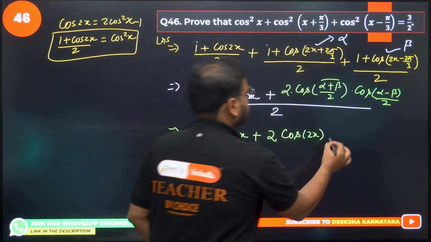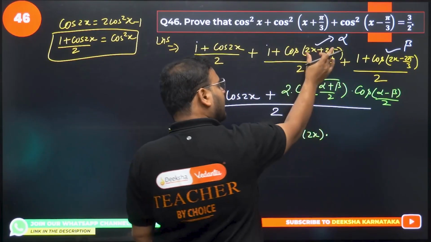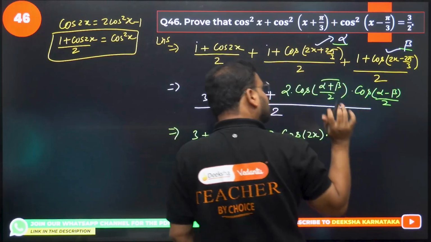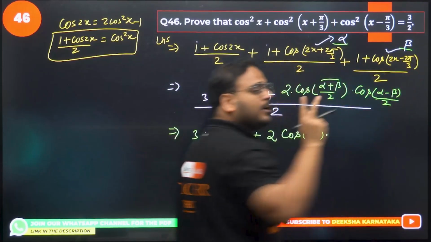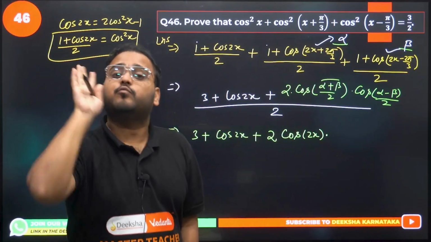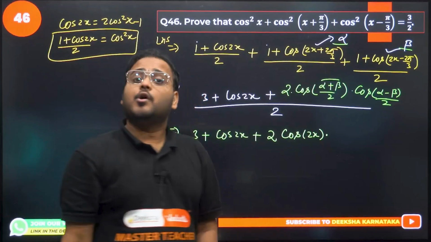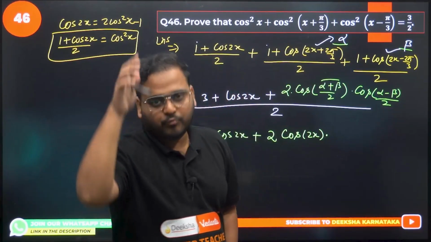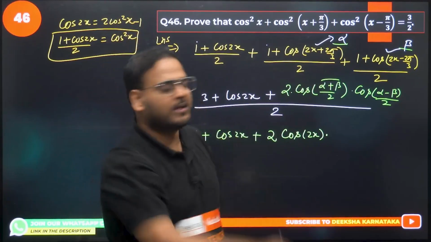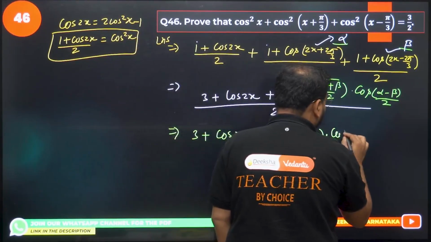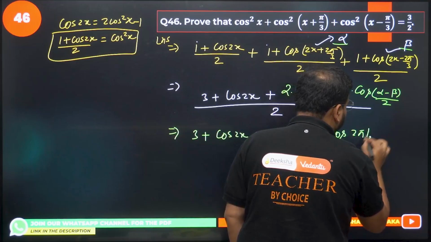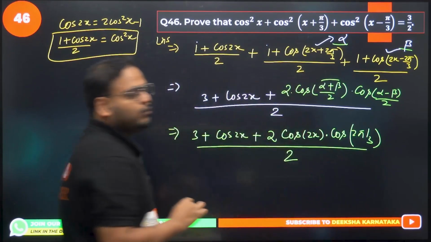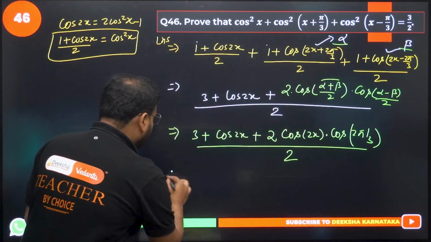Next step, difference. If you take difference of these two angles, alpha and beta, what happens? 2x and 2x gets cancelled, but 2 pi by 3 and minus 2 pi by 3 becomes plus 2 pi by 3, hence becomes 4 pi by 3, divided by 2 again. 4 pi by 3 divided by 2 is what? 2 pi by 3. Yes, it is cos of 2 pi by 3. And this whole thing divided by, of course, 2 is there only. Let's move on. This is going to be my last step.